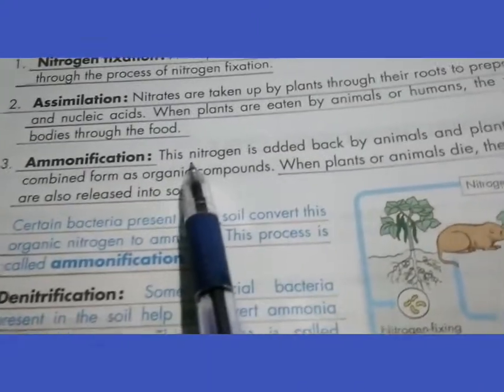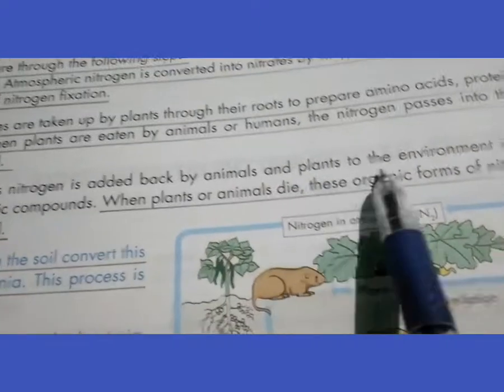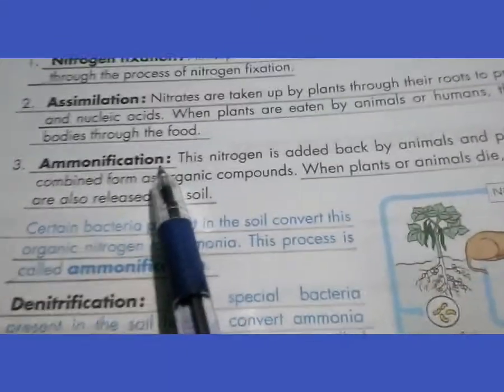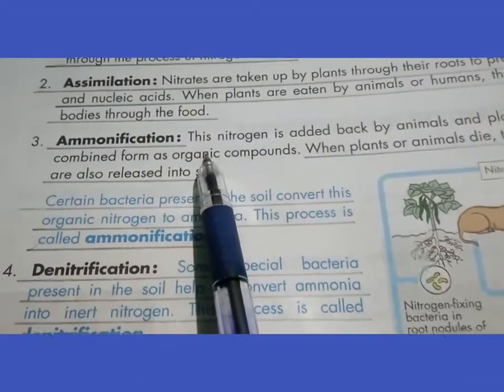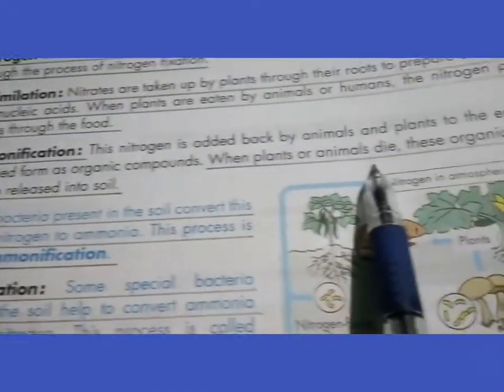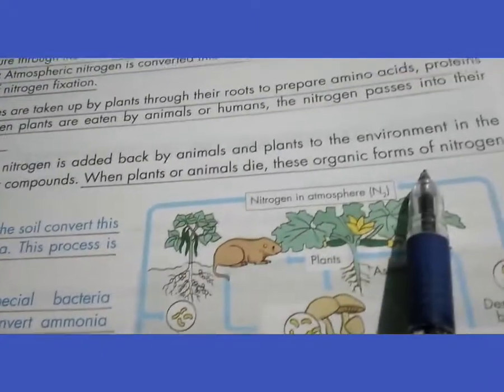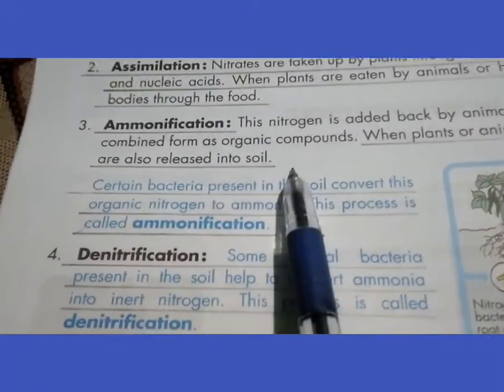Then ammonification. This nitrogen is added back by animals and plants to the environment. You know that after death of the plants and animals, what happens? Some decomposers decompose them. So when plants or animals die, these organic forms of nitrogen are also released into the soil.